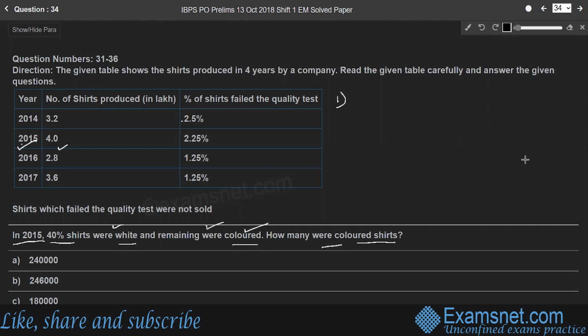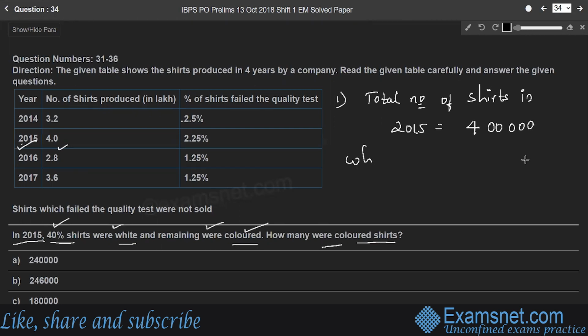First, let us find the number of white shirts. The total number of shirts in 2015 is 4 lakh. In that, 40% shirts were white.